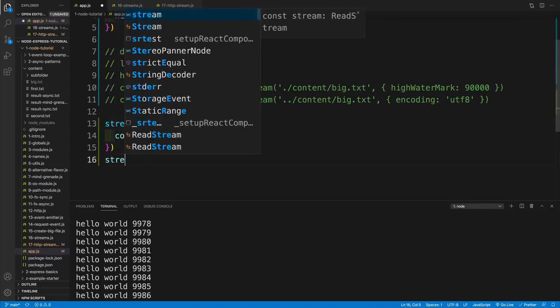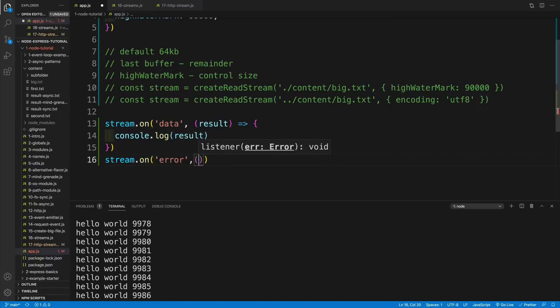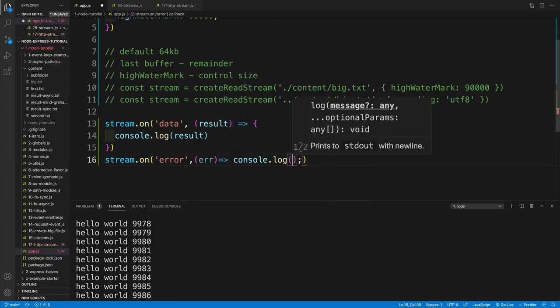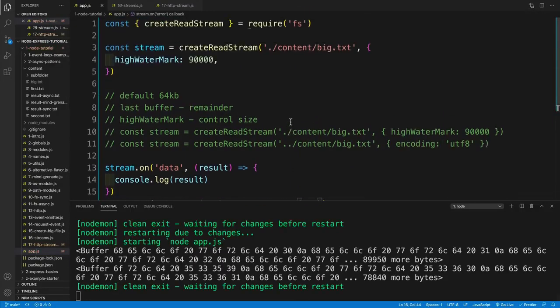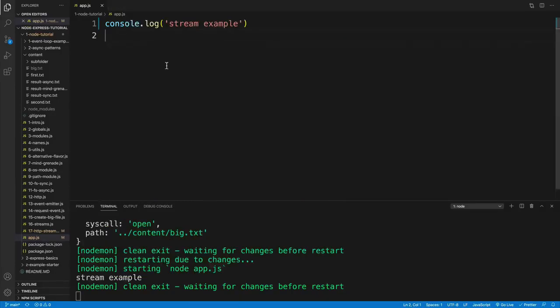And lastly, I also want to mention that we have the error event as well. So if I go with stream dot on, and we're checking for the error, as always, we can do something once that error happens. So that's our callback function. In this case, I'll just access the error property and console log the error. The way we check that one out is by providing a wrong path. In my case, I'm just going to add 2 dots, and once I save, check it out. In the console, I'll have the error where it tells me no such file or directory.